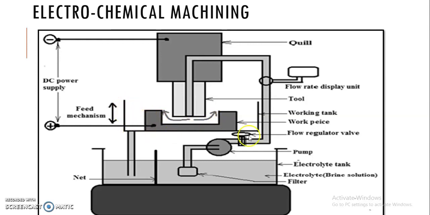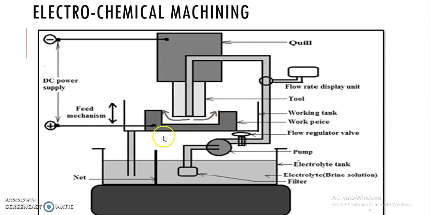In this fixture, one can call it a working tank, where we place our workpiece at the bottom side, and the workpiece is held either with the help of a fixture or a clamping device on a certain table inside this working tank.